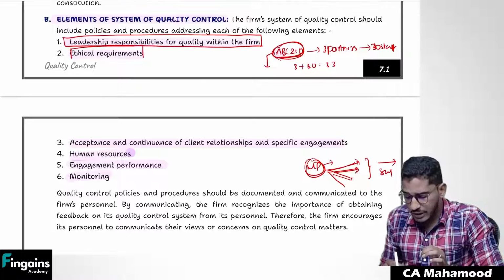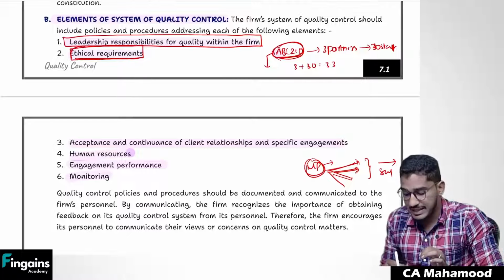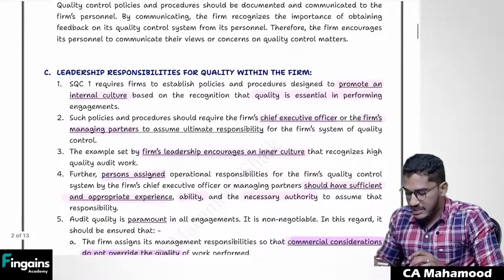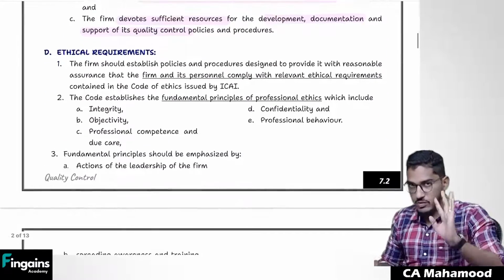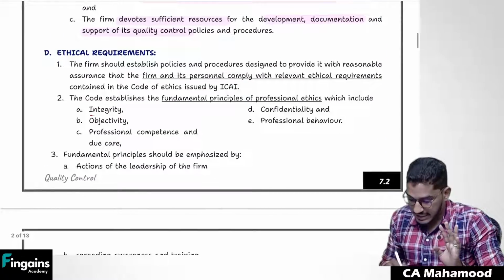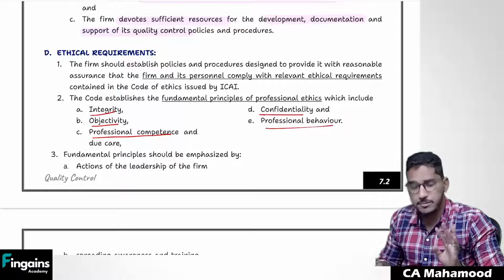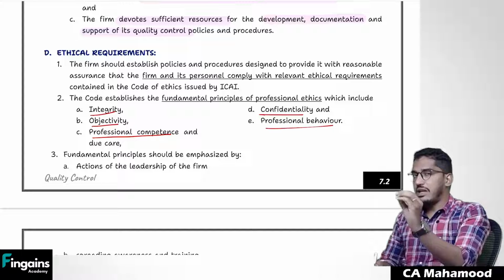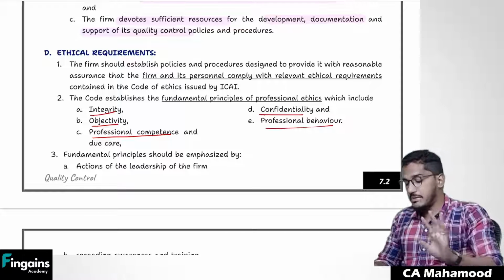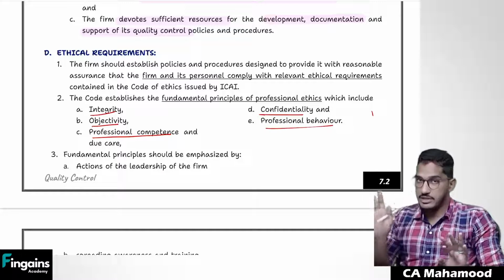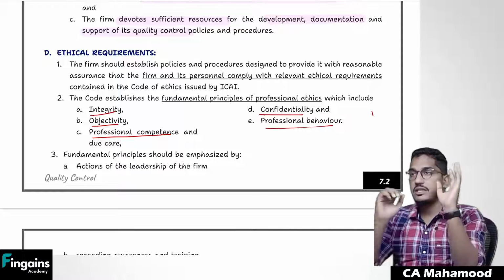The second area in which you need to have policies and procedures is ethical requirements. As we all know, we have 5 ethical requirements. What are the 5 ethical requirements? Integrity, objectivity, professional competence and due care, confidentiality, and professional behavior. Regarding these 5 ethical requirements, we'll try to understand in a deeper manner when we take up the chapter on professional ethics. But for the time being, how many ethical requirements are there?